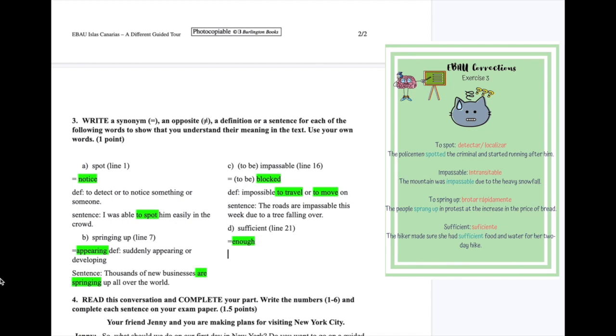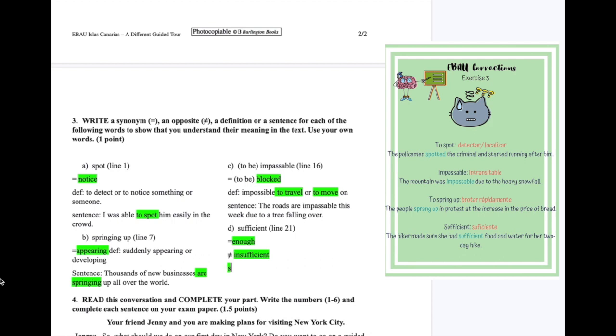Now, here we have the option to also put in an opposite. Okay, so the opposite of sufficient is insufficient. All right, so here we go. Here's your opposite. So that could be also accepted. So enough, insufficient.